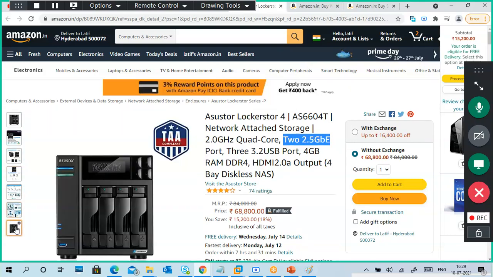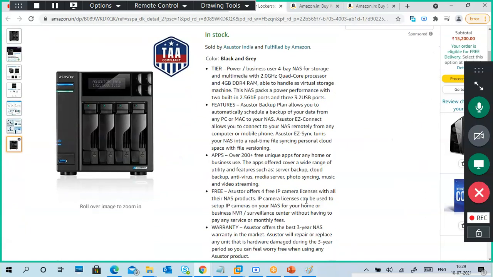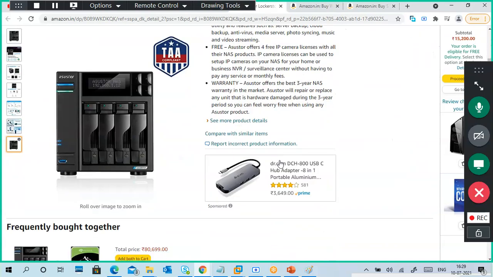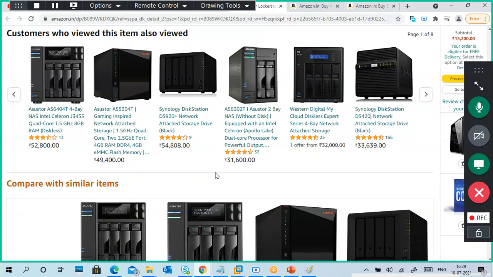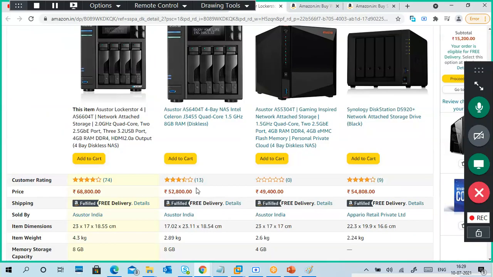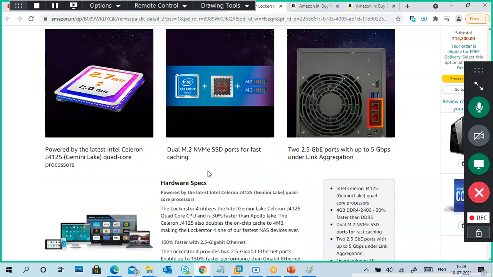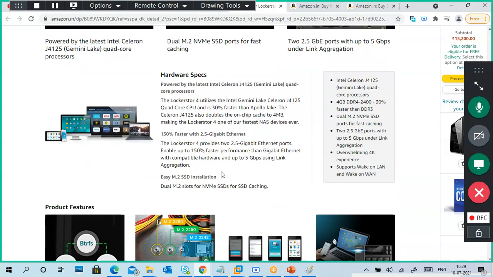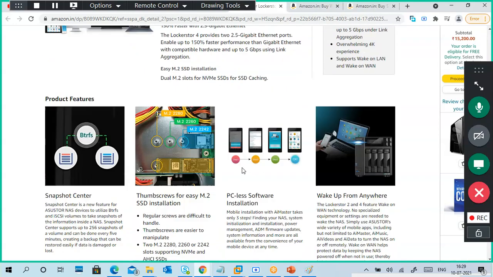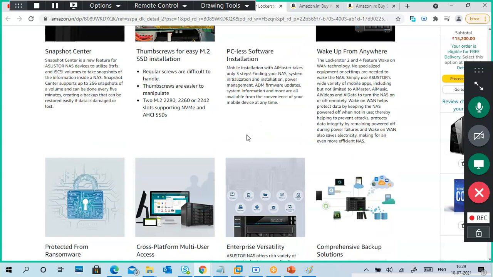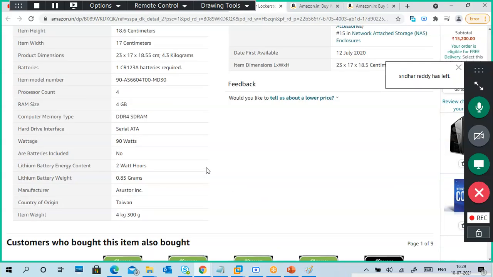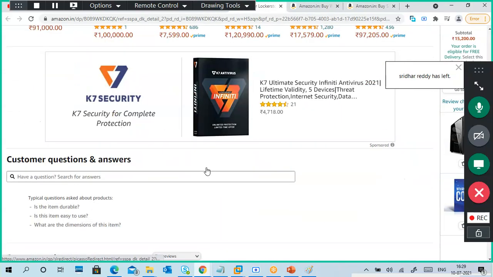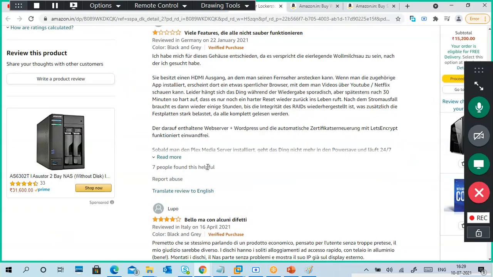I think this is an empty one. Maybe you can insert a disk, and each NAS has a particular capacity. An important one is that some NAS support RAID levels. Some support only RAID 0 and 1. Some support RAID 5 also. So you can verify in the details whether it is supporting RAID or not.